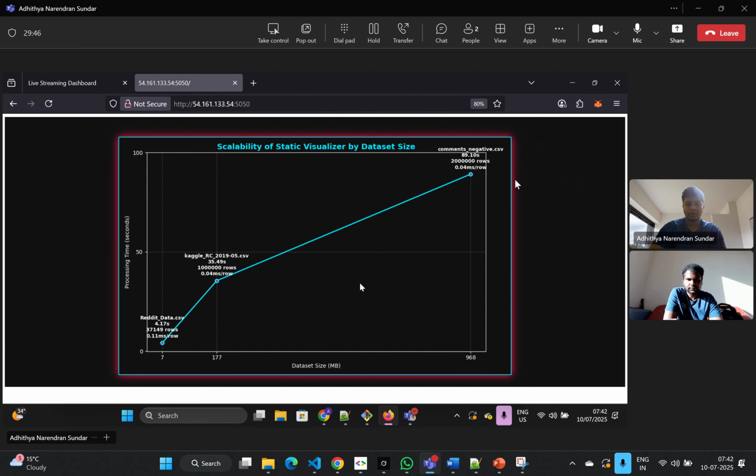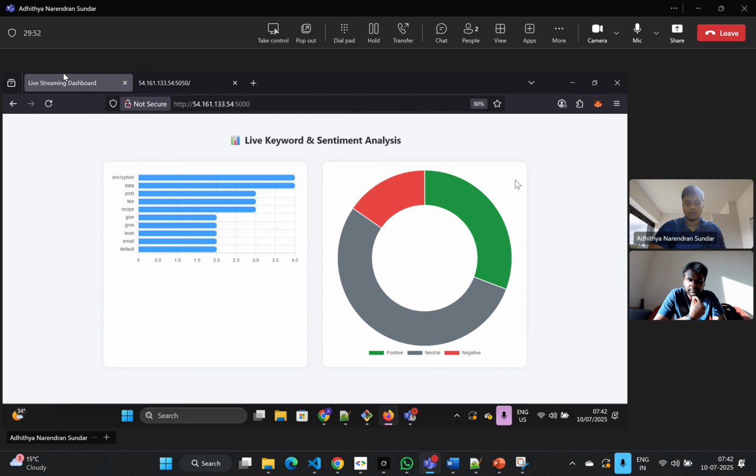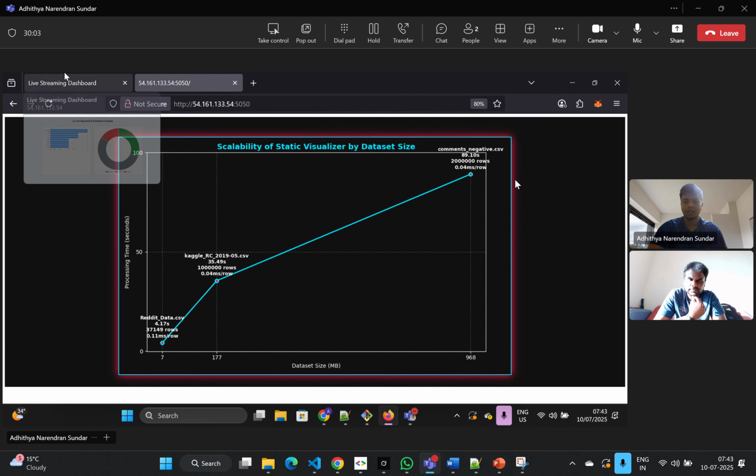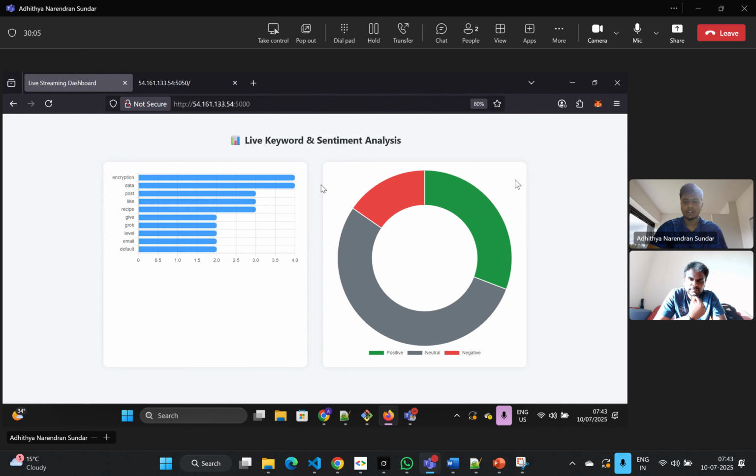This is how we have created both applications. For static, we used batch processing, and for live stream count, live keyword and sentiment analysis, we have used Kafka, Python, and Flask visualizer. For both, we have used the Python Flask visualizer to demonstrate the application.